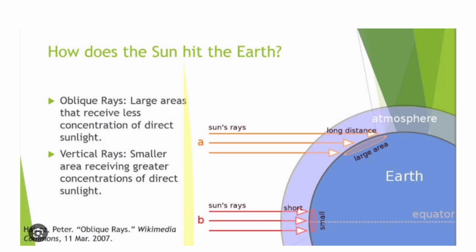So how does this altitude become very important when we talk about temperature or the insolation received on the earth's surface? In summers, in the northern hemisphere, the earth is tilted towards the sun. So there is direct sunlight received at Tropic of Cancer. Here vertical rays, direct rays come. So there is more concentration on a small area, and more heat is received.